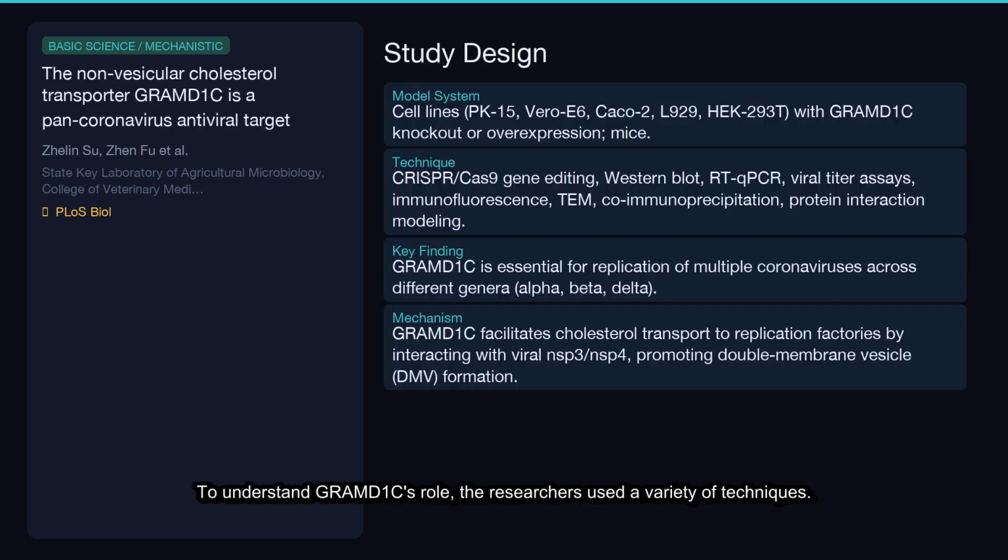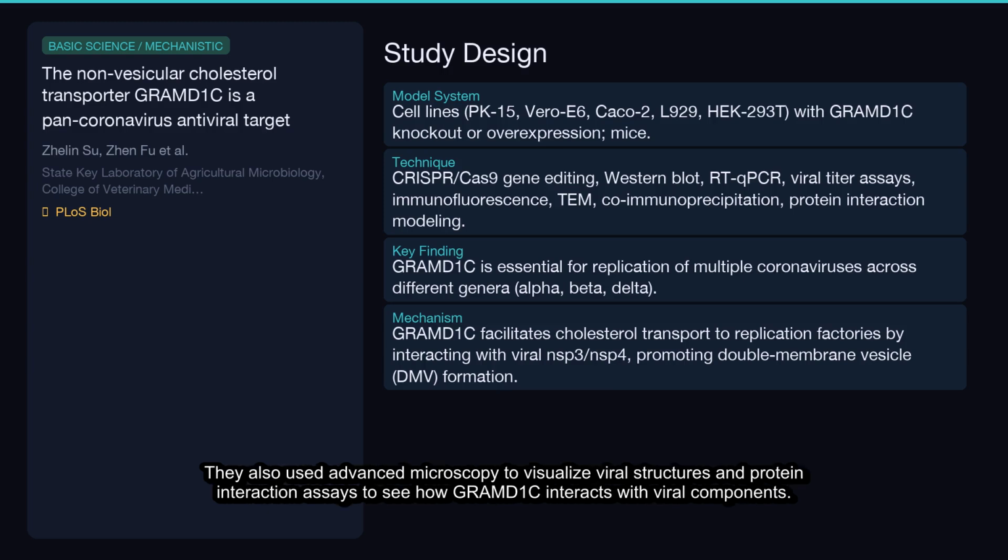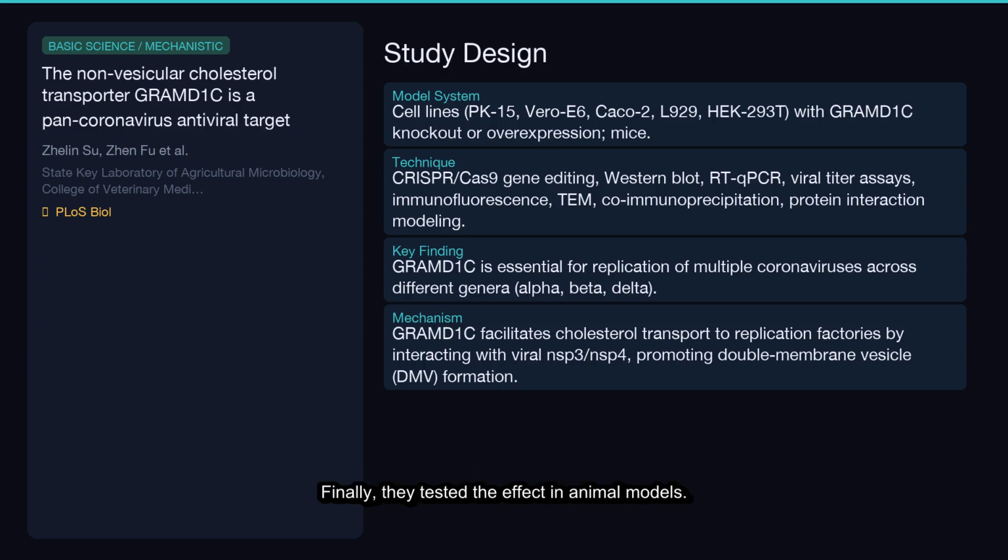To understand GRAMD1C's role, the researchers used a variety of techniques. They created cell lines where GRAMD1C was either removed or overproduced using CRISPR technology. They then infected these cells with different coronaviruses and measured viral replication using methods like Western blots and quantitative PCR. They also used advanced microscopy to visualize viral structures and protein interaction assays to see how GRAMD1C interacts with viral components. Finally, they tested the effect in animal models.